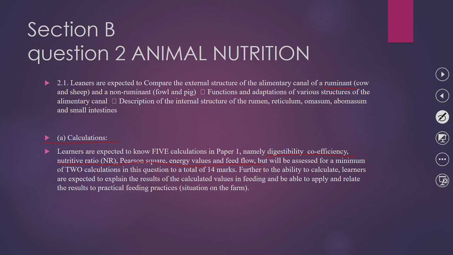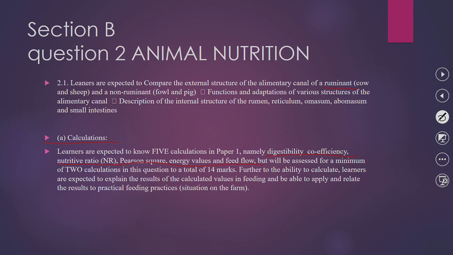So of all the calculations, you will be assessed for at least 2 calculations, a minimum of 2 calculations in this question. So question 2 has a total of 14 marks.